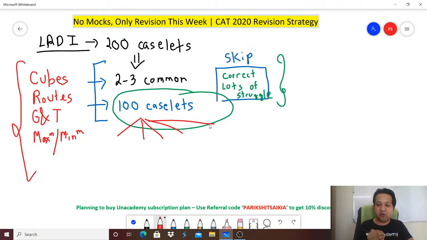And if you think that you forget because of your exam pressure, note it down on a paper or in an Excel sheet that these are the things for revision. You might be walking around and suddenly you remember you want to revise cubes. Note it down in your mobile so that when you sit down to study, you know what is there to be studied. It's not a random game. There is a thought process, there is a puzzle, there is a strategy that you have made, and you are sticking to that strategy. Very, very, very important.